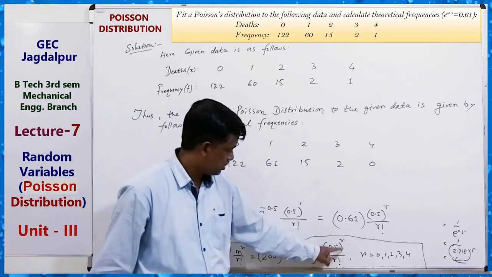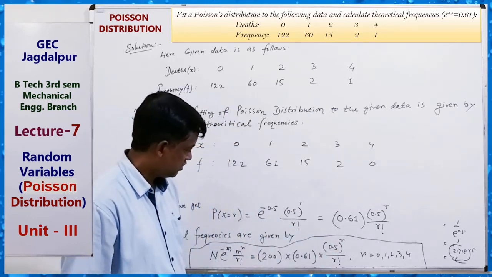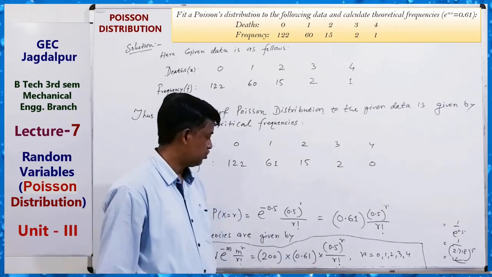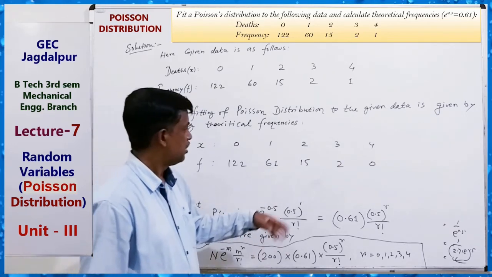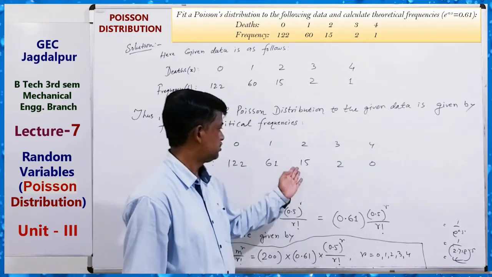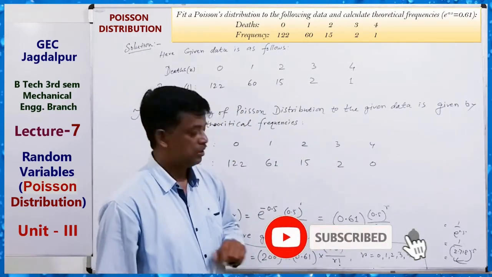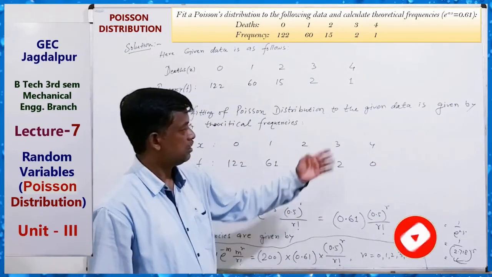For r equals 1, 0.5 means 5 by 10, so 122 into 0.5 gives the next value. Then r equals 2, r equals 3, and for r equals 4 you can get it like this.